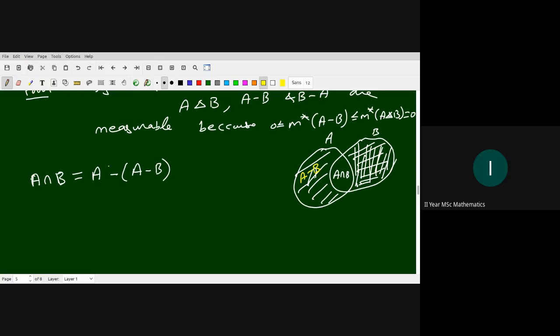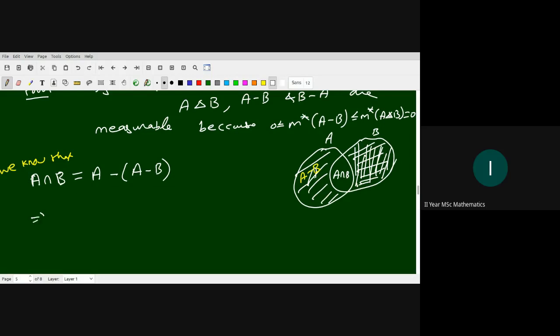Already A is measurable, A minus B is measurable. So A minus B is measurable, and A intersection B is this.